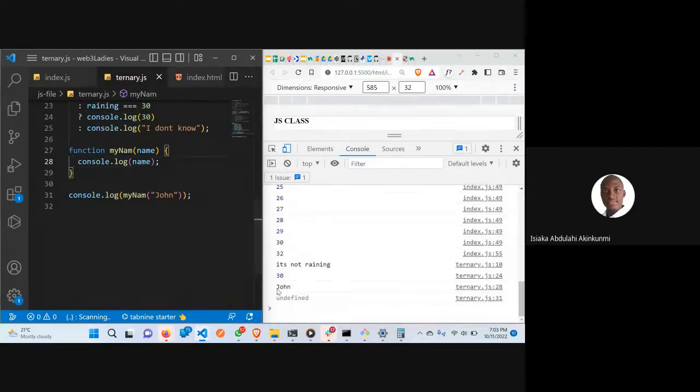It's going to write console log that John, but because the function is not returning anything, it's going to give us an undefined. So now this is a function. This is a named function. This is an example of a named function. But we also have an anonymous function.